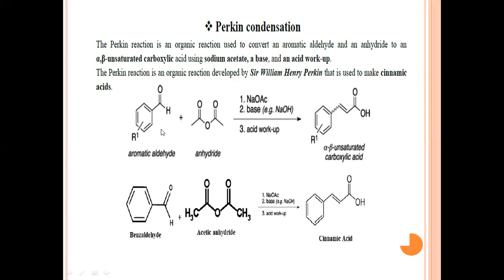So by using an aldehyde and an anhydride molecule, we have synthesized the condensation and oxidized product, that is cinnamic acid. Whenever we use benzaldehyde with acetic anhydride in the presence of sodium acetate and base, we synthesize cinnamic acid. Now what will be the mechanism of action for this condensation reaction?